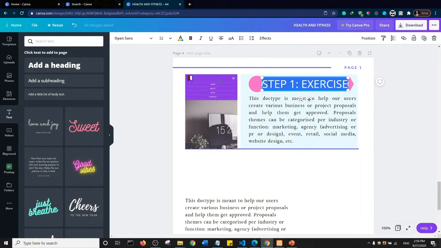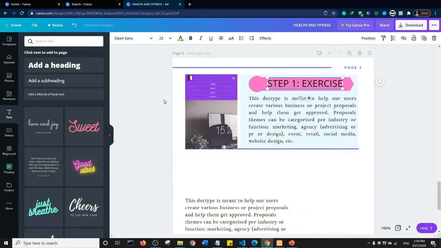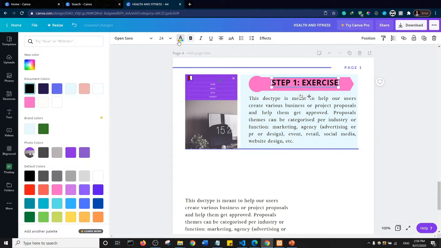Let's make it a little bit smaller. So I'll come here and reduce the font to like 28 or maybe 24, and I'll make it bold, and I'm going to make the text white. Okay, and let's go ahead and move it down just a bit. So step 1, exercise.